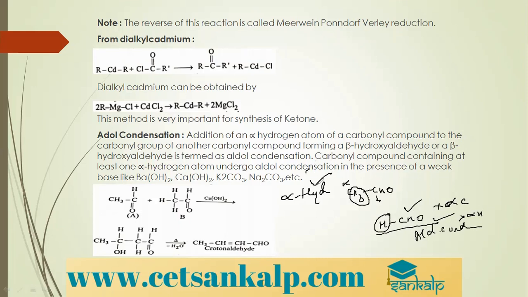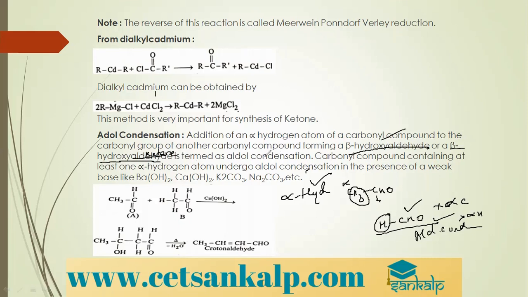So here, let us see. Addition of the alpha hydrogen atom of a carbonyl compound to the carbonyl group of another carbonyl compound, forming a beta hydroxyaldehyde or a beta hydroxy ketone, is termed aldol condensation.